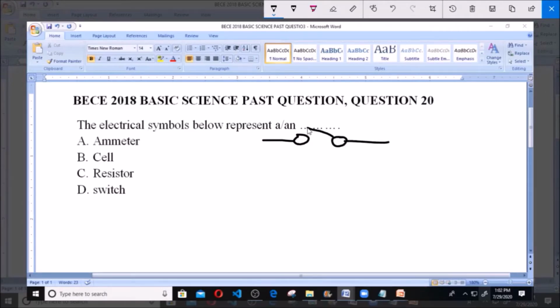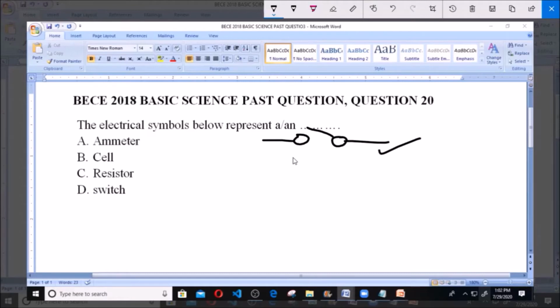I couldn't get it from a distance, so I'm sorry for that, but this is the electrical symbol. It says the electrical symbol below represents A. ammeter, B. cell, C. resistor, and D. switch. So we are asked for what this electrical symbol represents.